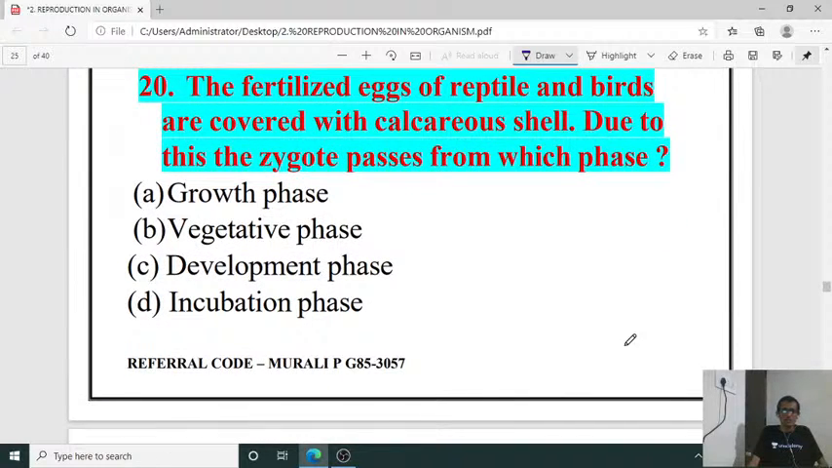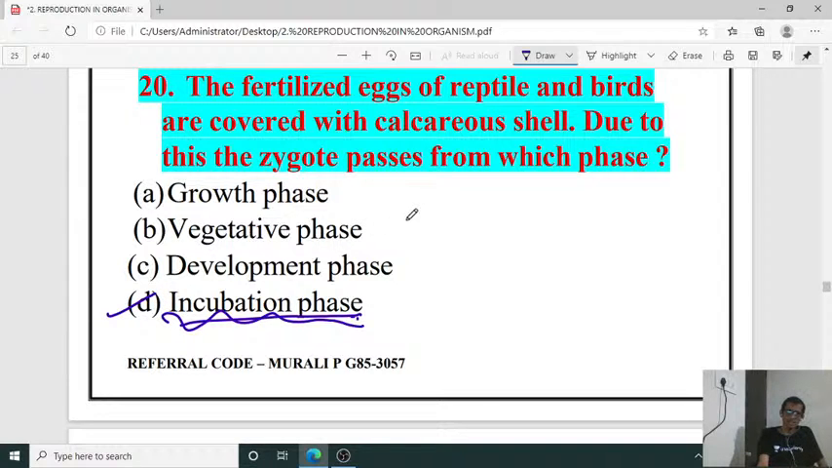Next, the fertilized eggs of reptiles and birds are covered with calcareous shells. Shell is there in the egg, isn't it? Reptile and bird. Due to this, the zygote passes through which phase? So formation of the egg with the calcareous shell indicates what? From the zygote, the 20th one, it is the incubation phase.